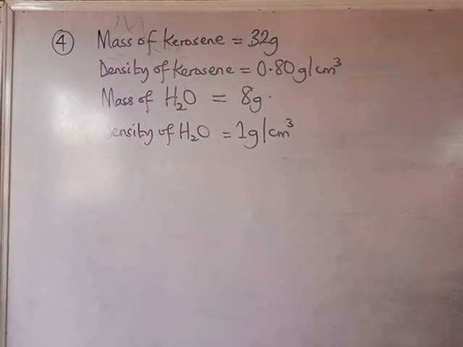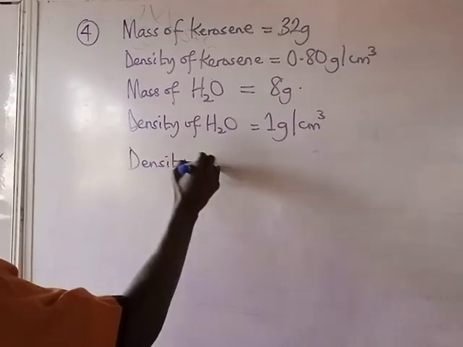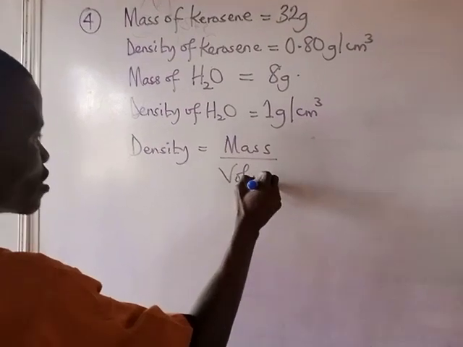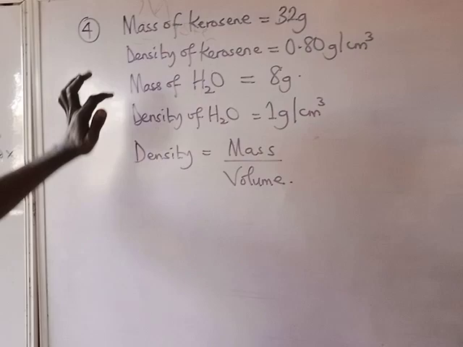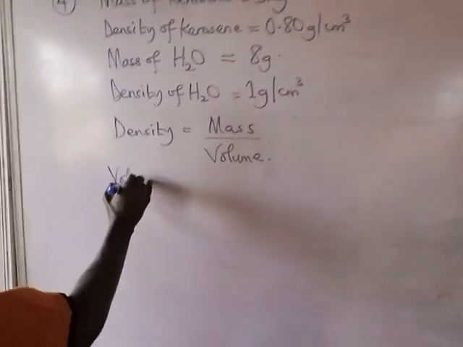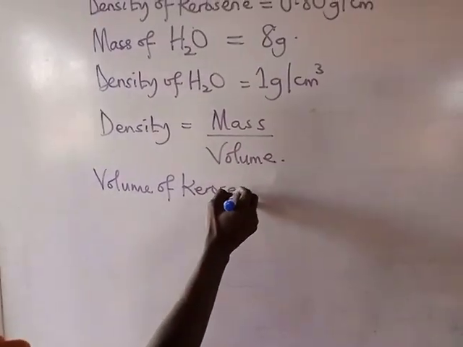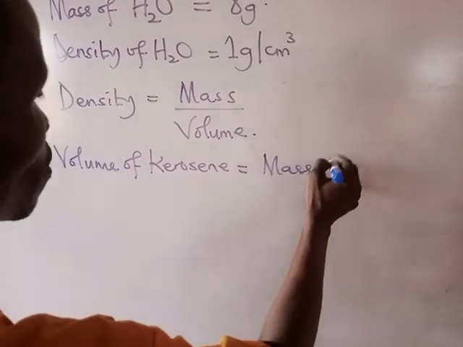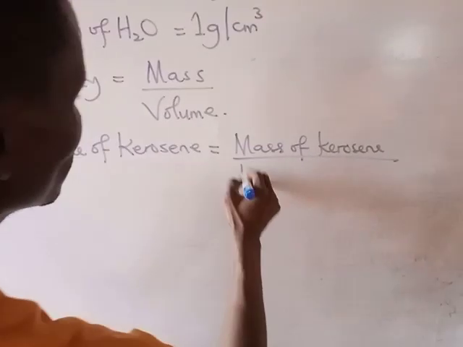Before we can do that, we know that density is what? Mass over volume. We actually have the masses, but we don't have the volume, so we have to calculate the volume. All right, the volume of kerosene will be the mass of kerosene all over the density of kerosene.